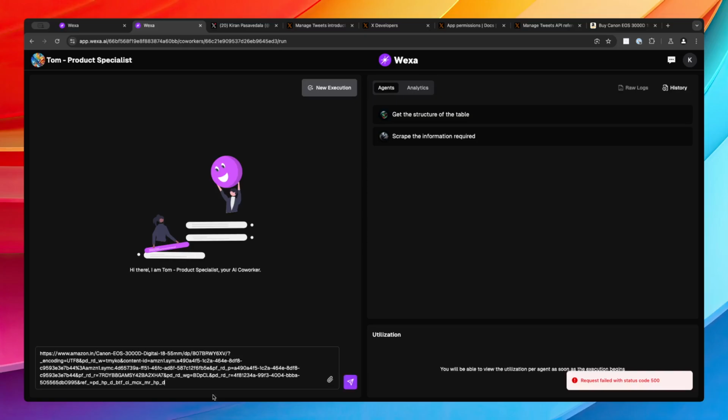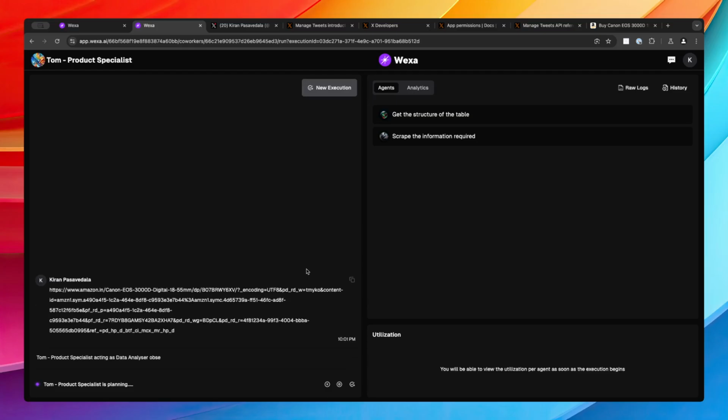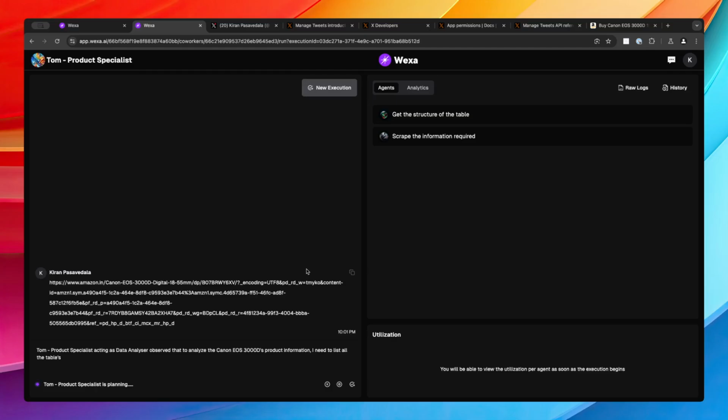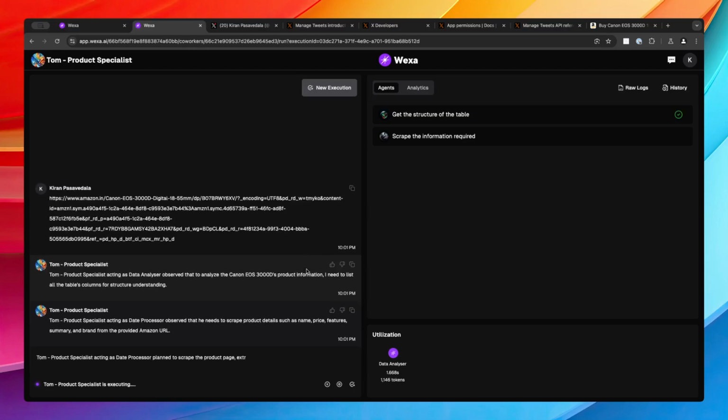What it said is that Amazon doesn't want a robot scraping its website. That's the information it gave in the previous execution. So let's try once again by giving the Indian Amazon website, and see if it is really working or not. It already got the structure of the table. Now it needs to scrape the information required. Let's see if it's going to work on the Indian website or not.